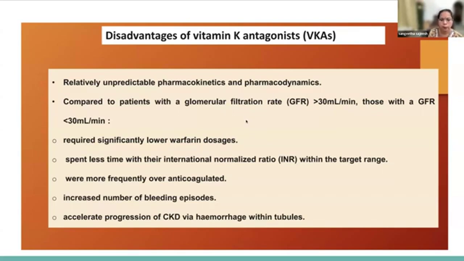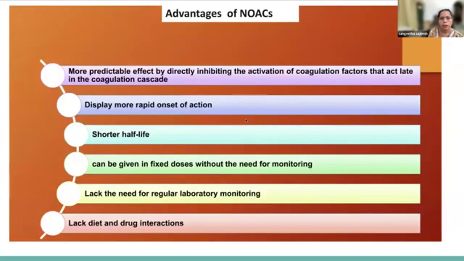And patients should be compliant with the drug, and strict diet interactions could be there with the drug. These are the disadvantages of vitamin K antagonists. So when we consider the novel oral anticoagulant agents, they have a more predictable effect by directly inhibiting the activation of coagulation factors in the later part of the coagulation cascade.